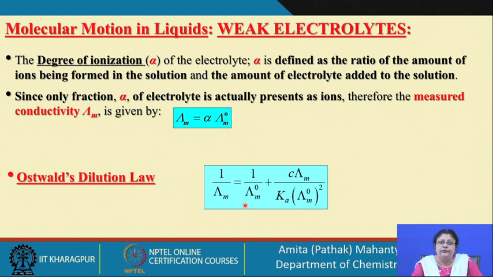We had taken the example of a weak acid, and from this expression we can see that if you plot 1 by the molar conductance versus this parameter, then the intercept you get is going to be 1 by the molar conductance at infinite dilution.